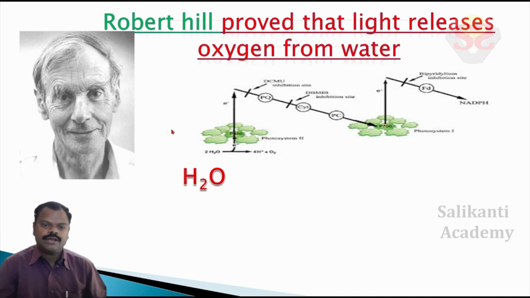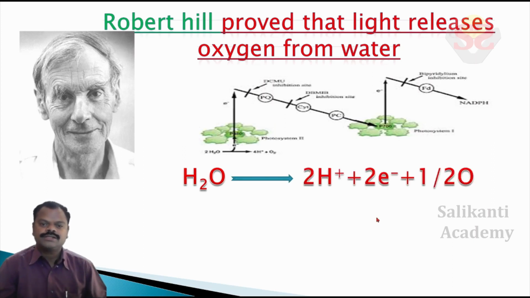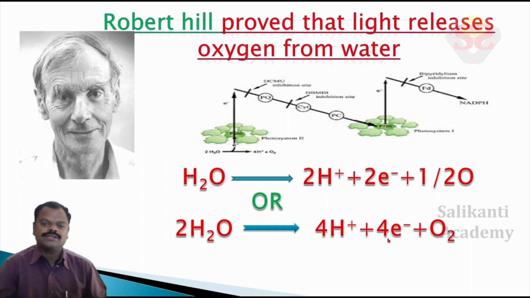He gave a chemical equation for that purpose, photolysis. H2O gives rise to H+ plus 2 electrons plus oxygen. We can also write this equation like this: 2H2O gives rise to 4H+ plus 4 electrons plus oxygen.